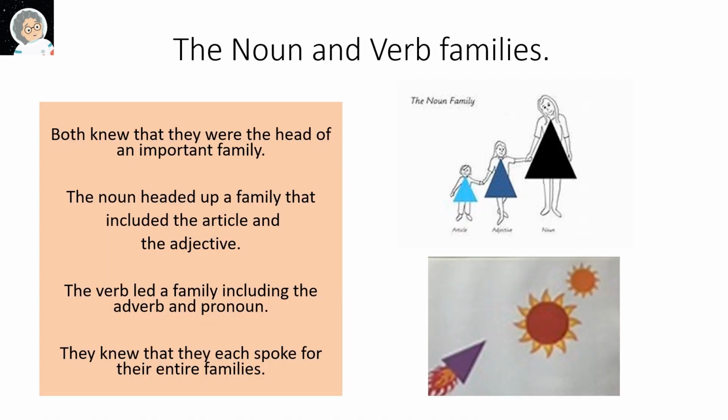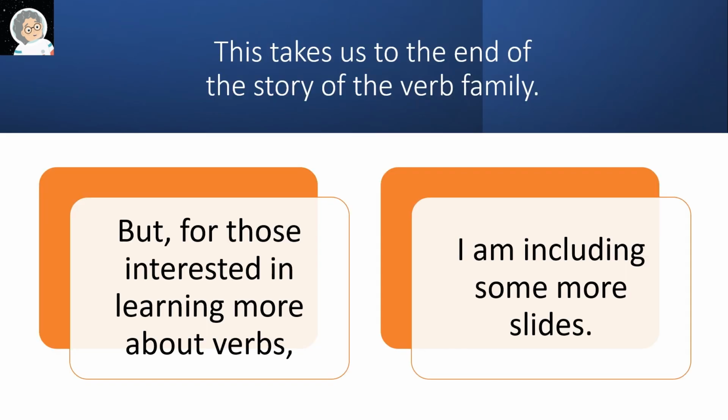The noun and the verb families both knew that they were the head of an important family. The noun headed up a family that included the article and the adjective. The verb led a family including the adverb and pronoun. They knew that they each spoke for their entire families. This takes us to the end of the story of the verb family. But for those interested in learning more about verbs, I'm including some more slides.